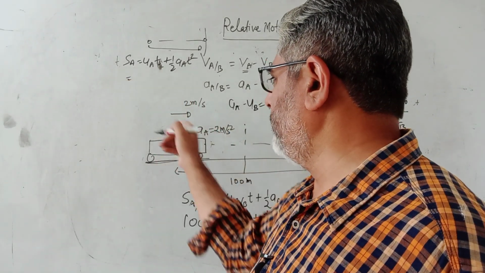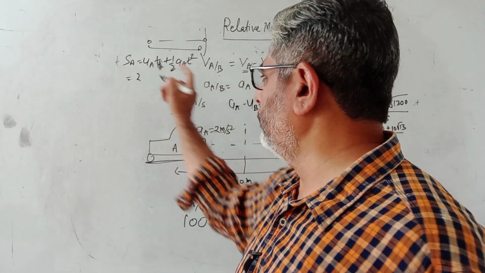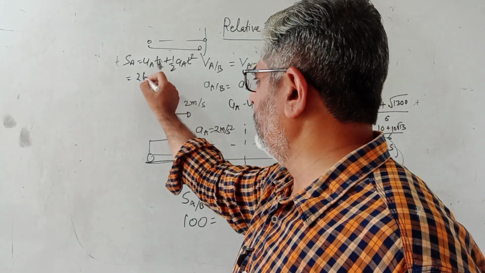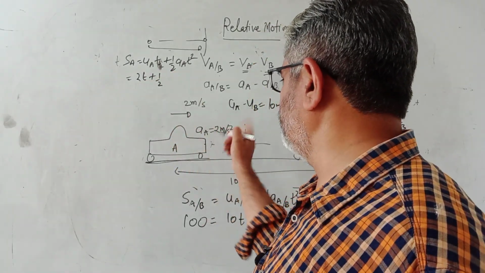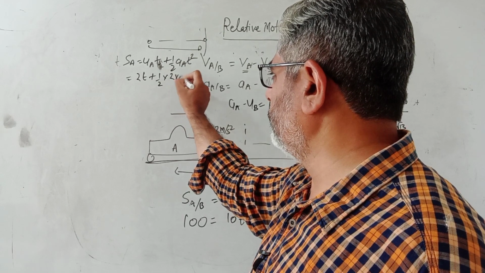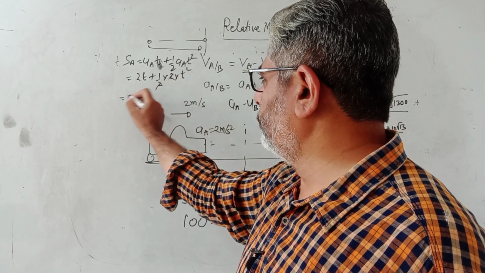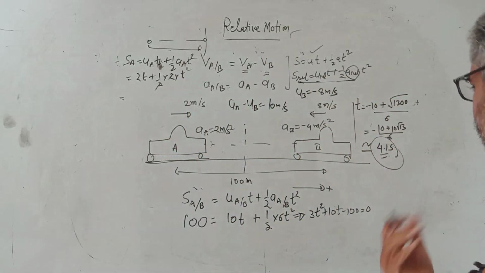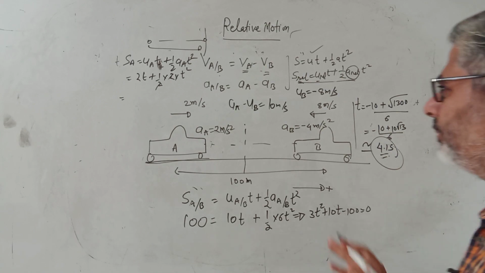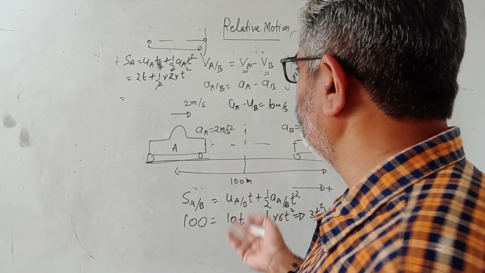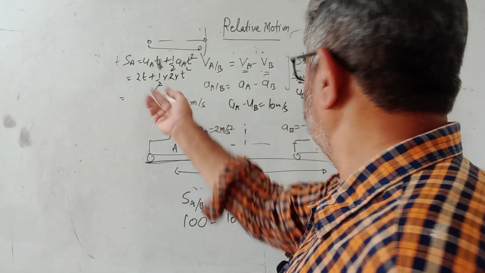So that will be UA, that is 2 into this time, plus half into acceleration of A, which is once again 2, into time square. So it is 2t plus t square. So t square may be something like 16 plus 4.